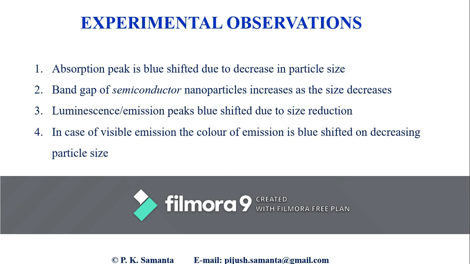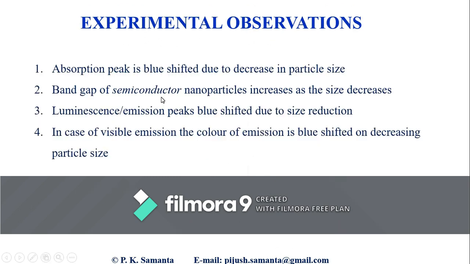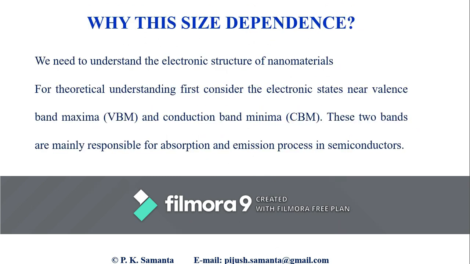And from the last spectrum, the fluorescence or photoluminescence peak gets blue shifted for smaller nanoparticles. If the material shows visible luminescence, then the change in color is very prominent, as you have already seen from this picture. So the question arises, why does this size dependent emission and absorption occur?